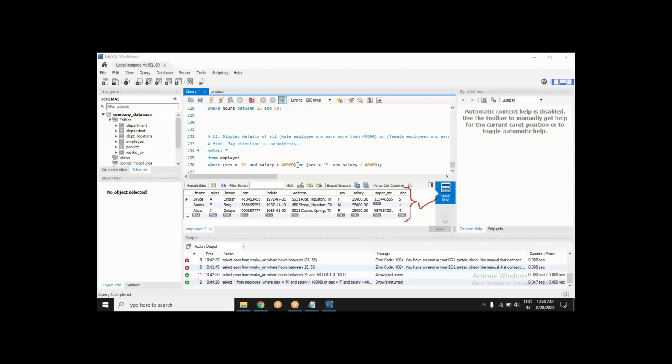I will show you that. So that was the idea of telling you to use parentheses when these kinds of conditions come in, when there are dependent conditions. Okay, sir. Thank you, sir. My doubt is clear.